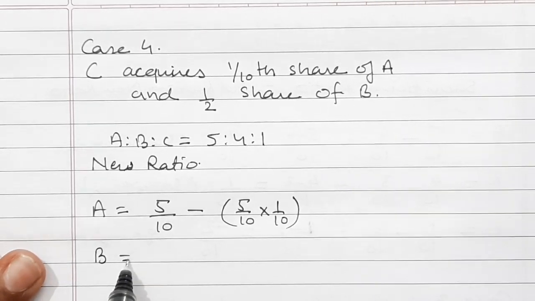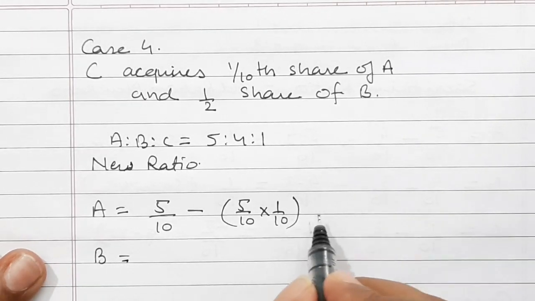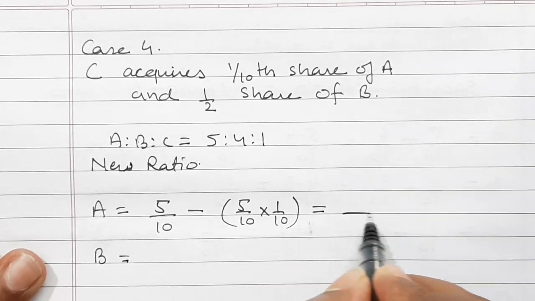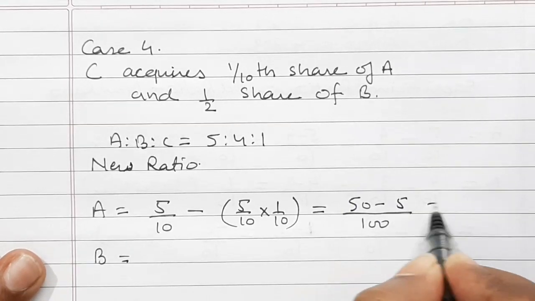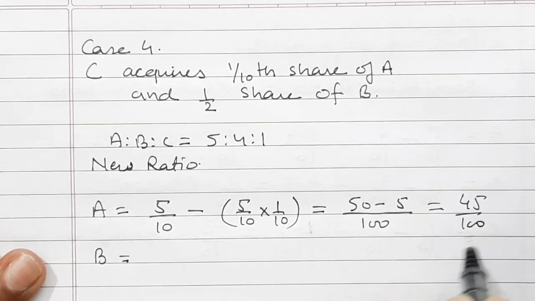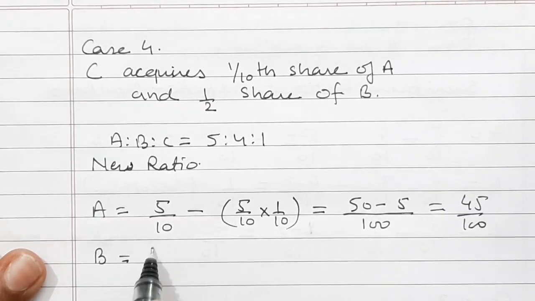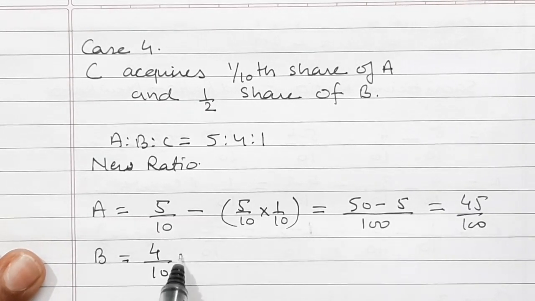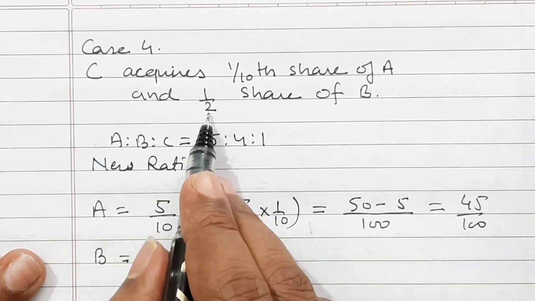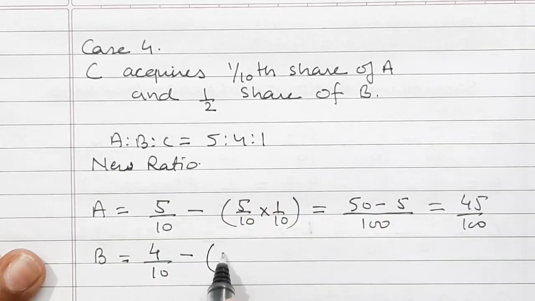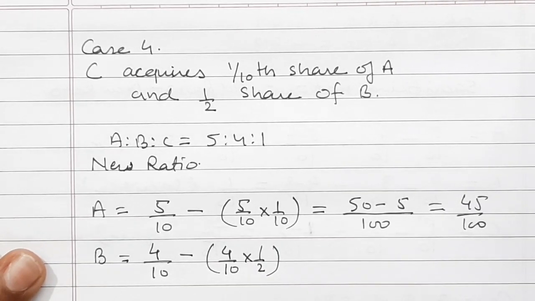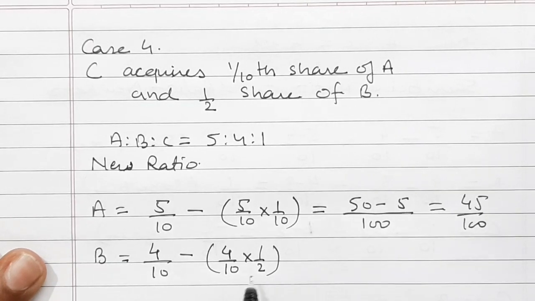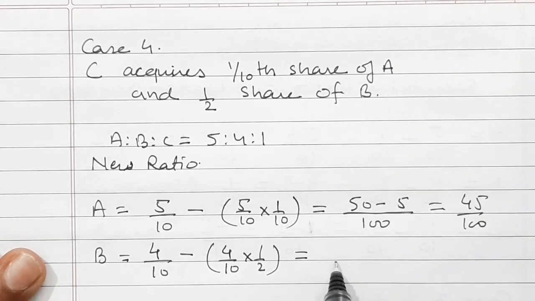And B's portion is, let us calculate it first. Now here the LCM will become 100 and it is 50 minus 5, that is equal to 45 divided by 100. In case B, old ratio is 4 by 10 minus, and C acquires half share of B. So B's portion is 4 by 10 and its half will result in, that is LCM will be 20.